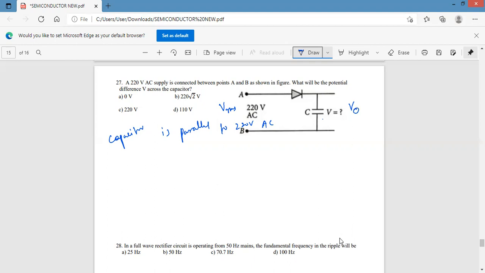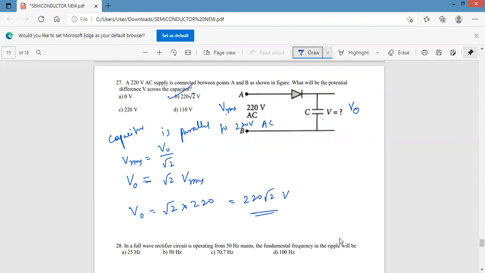So you have to calculate this V naught. To calculate V naught, you have to get the relation between VRMS and V naught. VRMS is equal to V naught by root 2, or V naught is equal to root 2 into VRMS. VRMS is 220. Therefore, V naught is 220 into root 2. Option B is the correct answer.